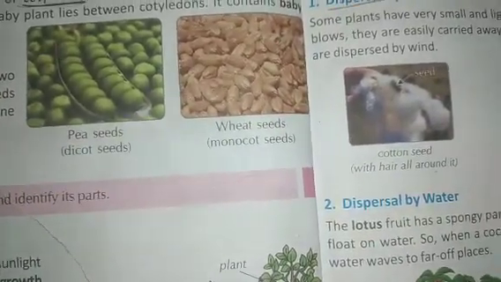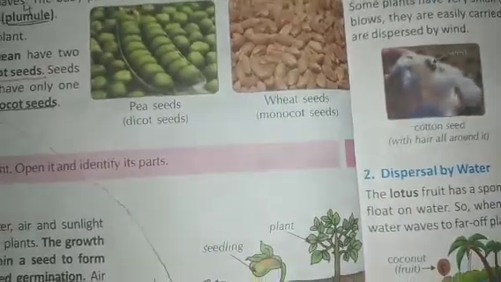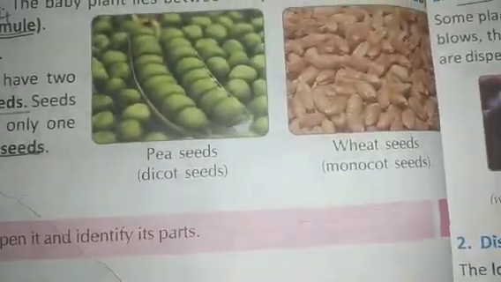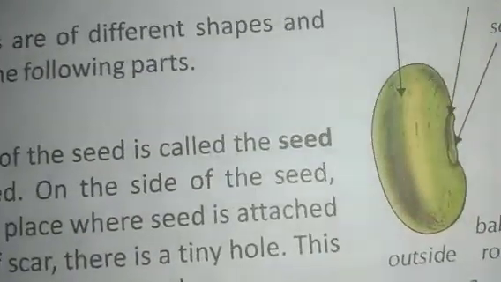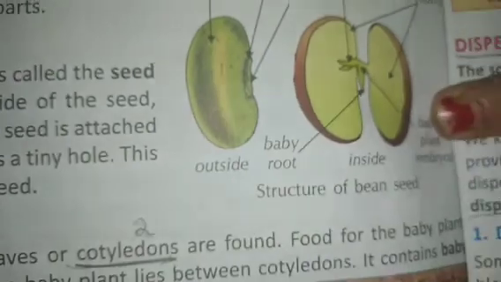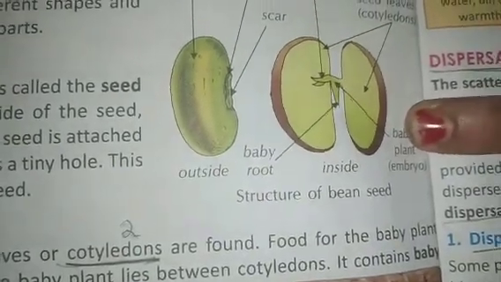Inside the seed coat, the fleshy seed, the cotyledons too are found here, you can see. And food of the baby plant embryo is stored in the seed leaves. The baby plant lies in between the cotyledons. This contains a baby radicle and a baby shoot. See here, I have shown already. See this embryo. Just now I spoke about that, correct?